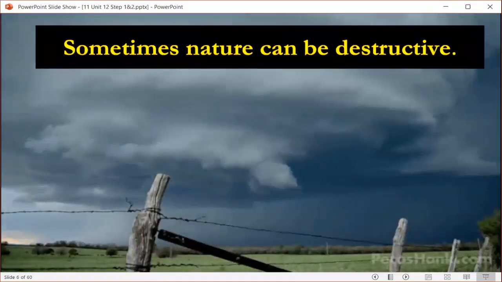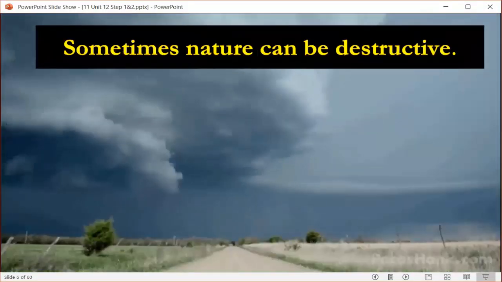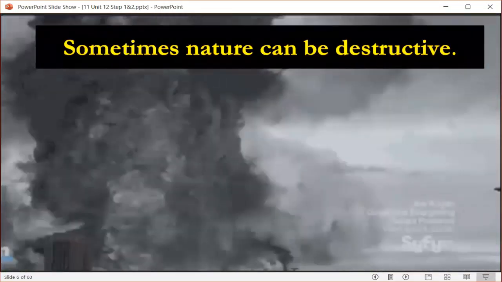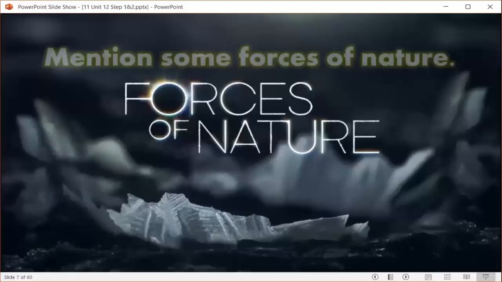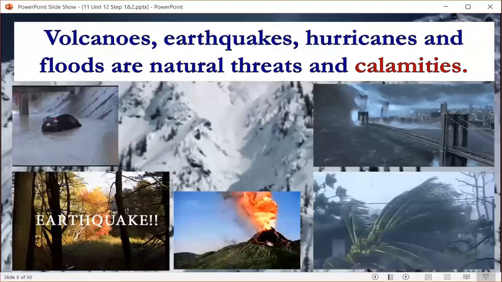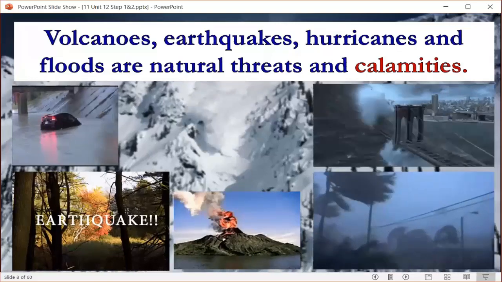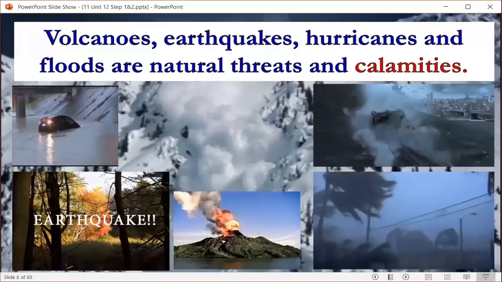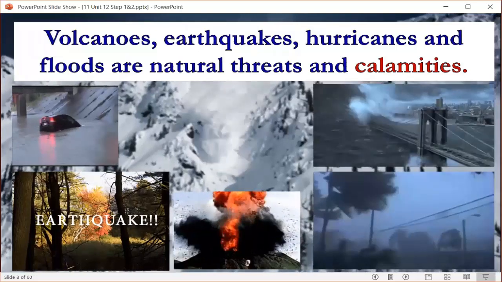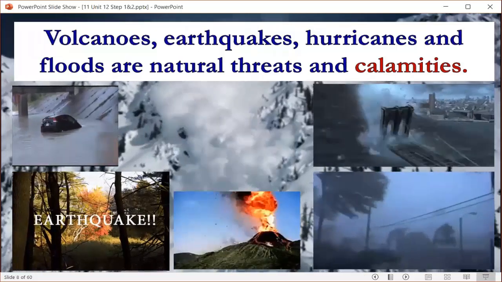Nature is beautiful, but sometimes nature can be destructive. It can destroy anything, like the tornado here. Can you mention some forces of nature? Yes, volcanoes, earthquakes, hurricanes, and floods. They are natural threats and calamities.